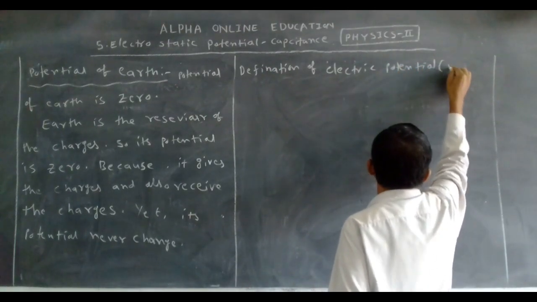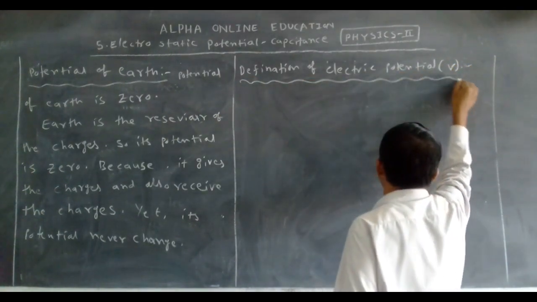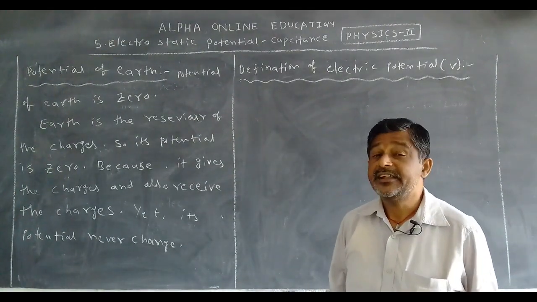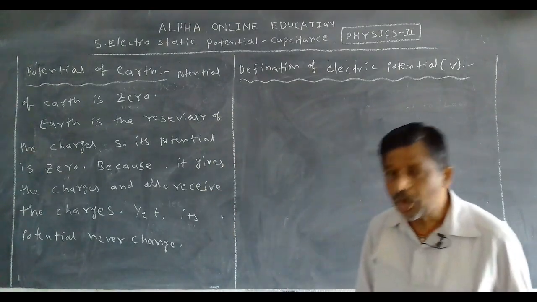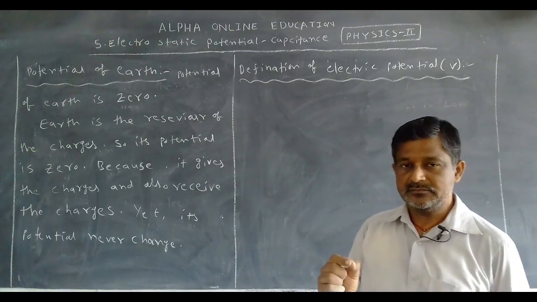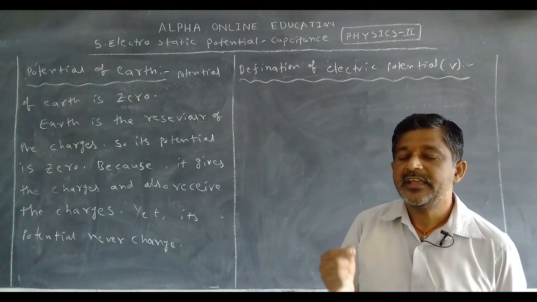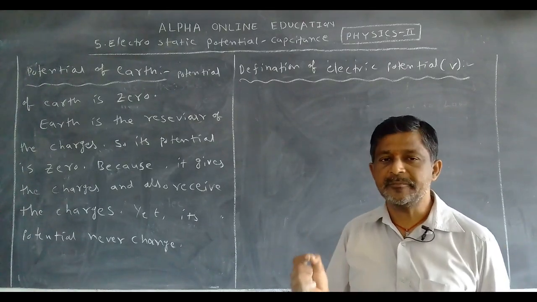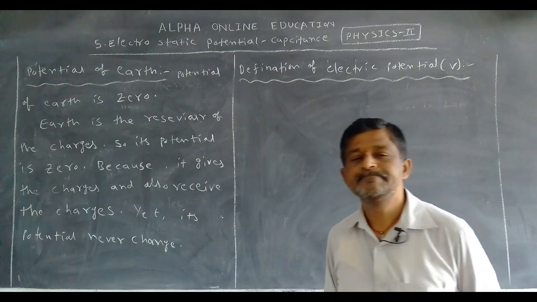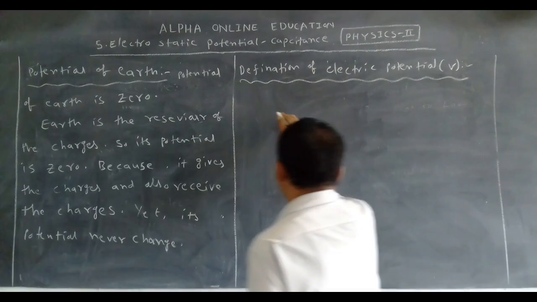Now, electric potential is denoted by the symbol V. This is very, very important. Electric potential is a scalar. But how can we define it? Work done on unit positive charge to shift it against the field from infinite distance to a certain point is called electric potential at that point.